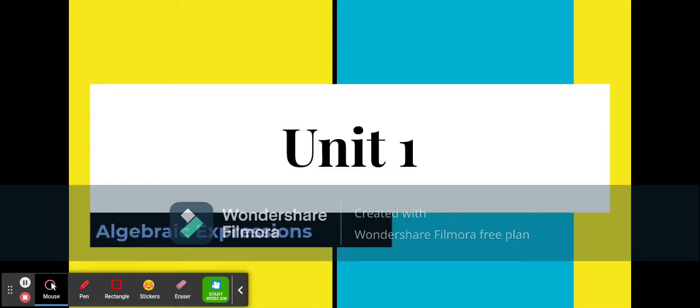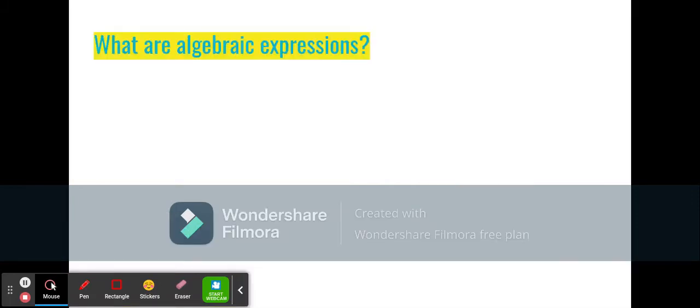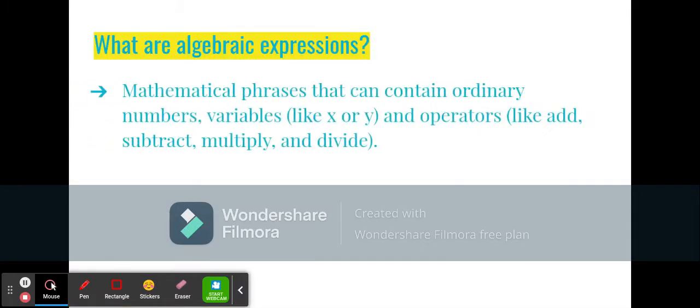Alright, today in class we started the unit on algebraic expressions. What is an algebraic expression? It is a mathematical phrase that contains ordinary numbers, variables like x or y, and operators like adding, subtracting, multiplying, and dividing. So something like 3x plus 4 is an algebraic expression.